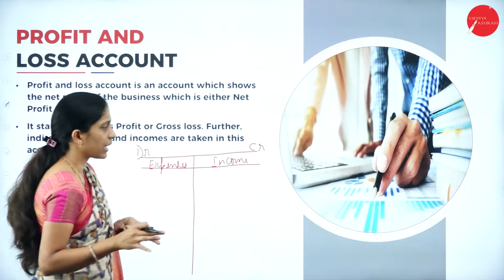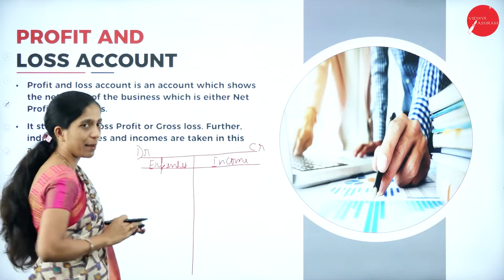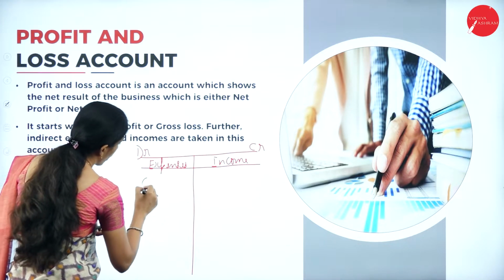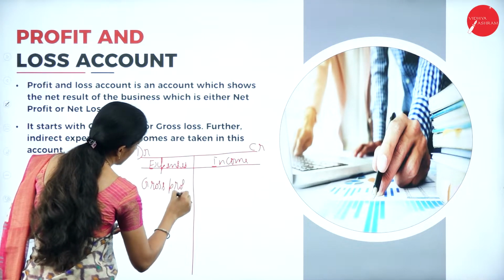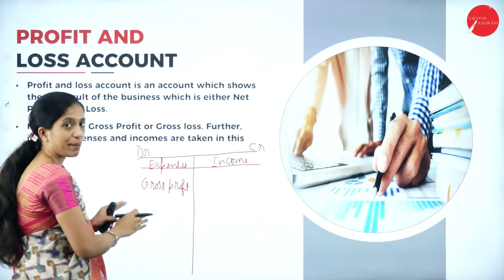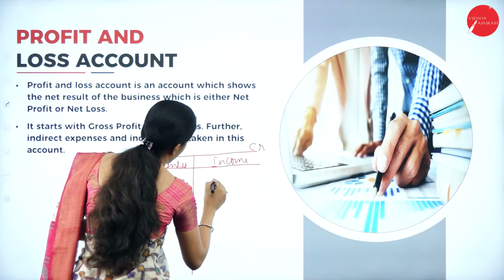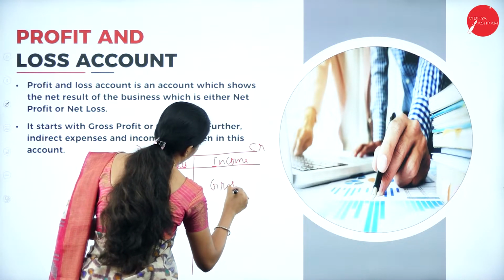In the trading account, if the credit side is more than the debit side, then it is gross profit. If the debit side is more than the credit side, then it is gross loss.